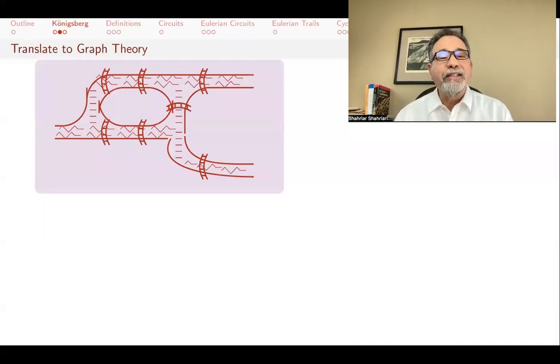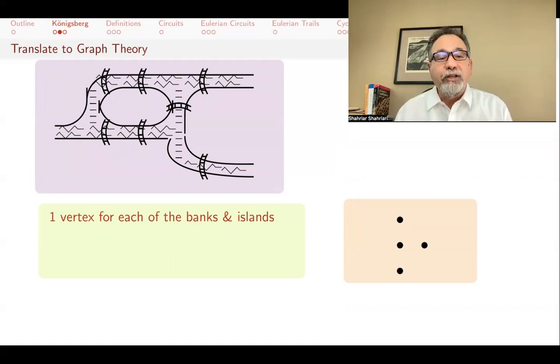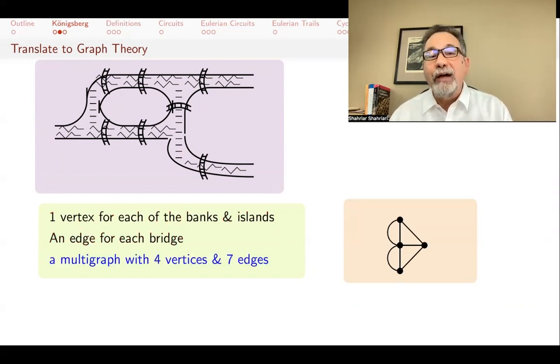So let's translate this problem to graph theory. For each of the banks and islands, you put a vertex. So there are 2 islands and 2 banks, the northern bank and the southern bank, and you put 4 dots, 1 for each of those. And then for each of the bridges, you put an edge. And what you end up with is a multigraph, a graph where you allow double edges, and you have 4 vertices and 7 edges.